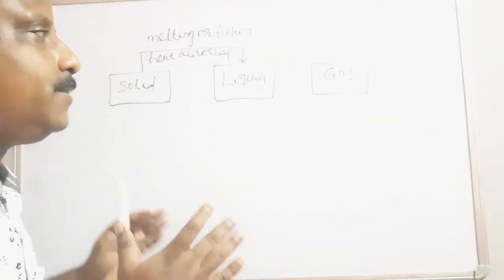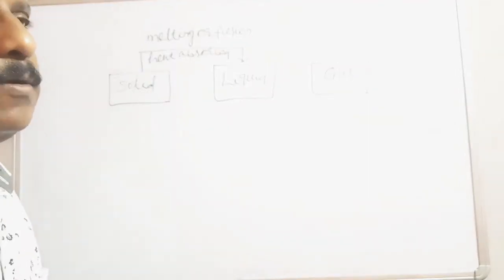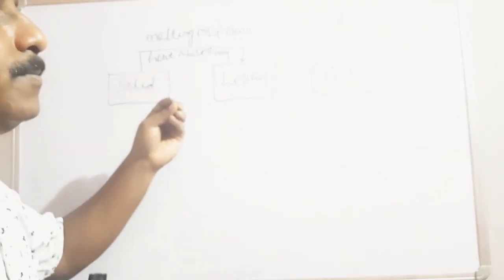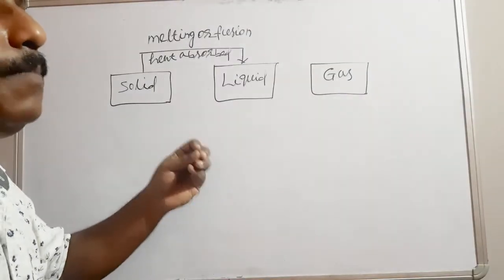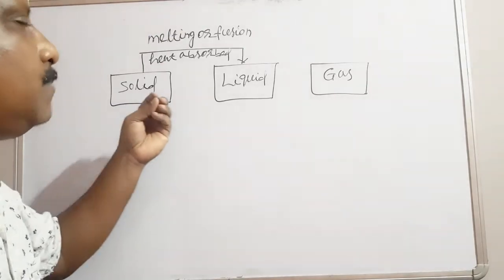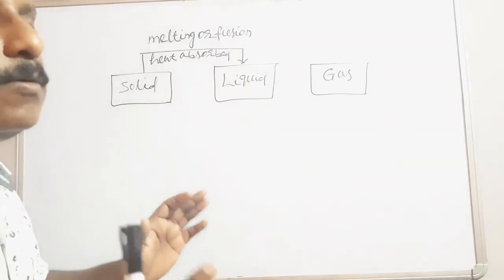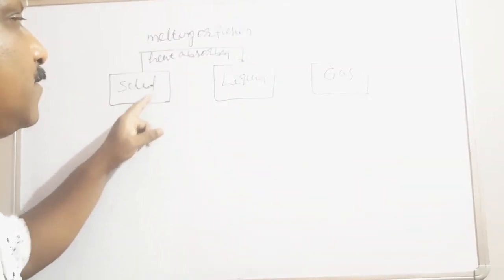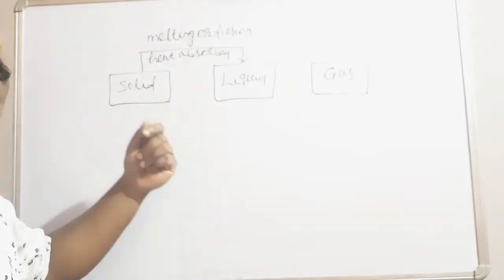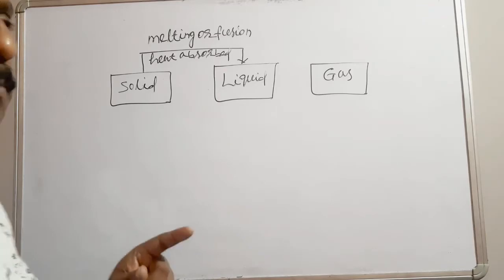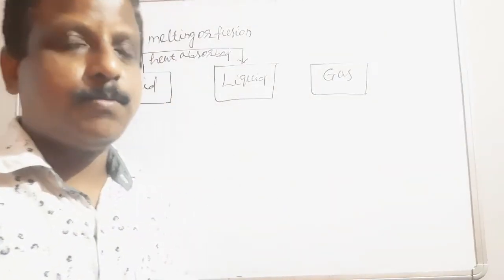If you write only that the change of state from solid to liquid is called melting or fusion, or only by absorbing heat, this is totally wrong. You will get zero. You have to write the change of state from solid to liquid by absorbing heat at constant temperature. These things you have to remember.